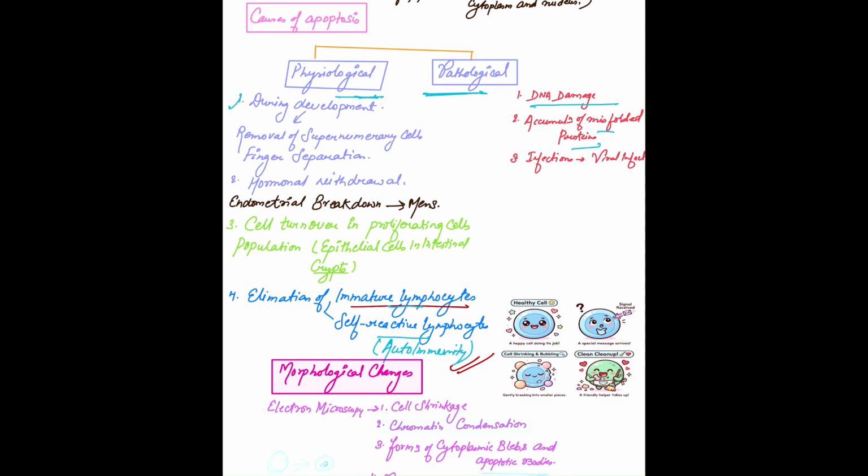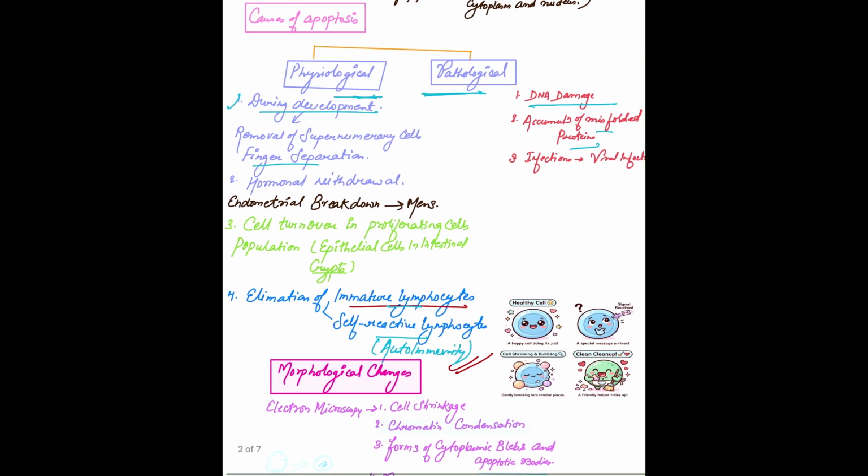See, during development, for example, our fingers are initially connected by a web-like tissue. Apoptosis removes this tissue, separating the fingers. Okay, if apoptosis fails here during our embryogenesis, we will have syndactyly, that is, webbed fingers.